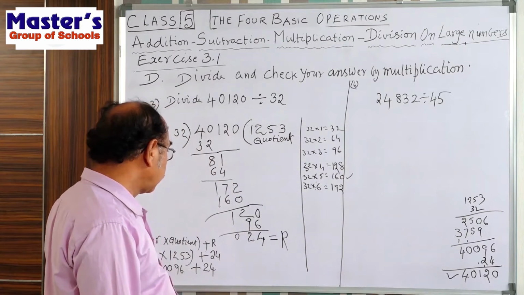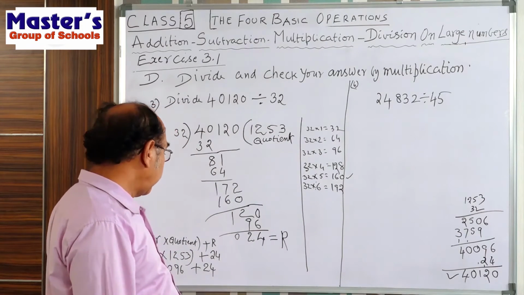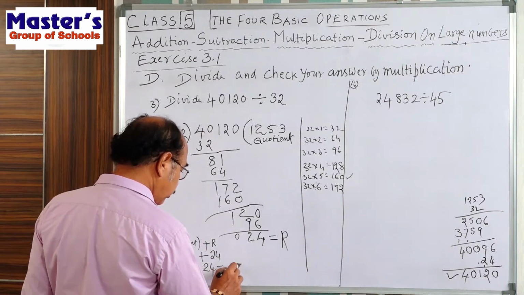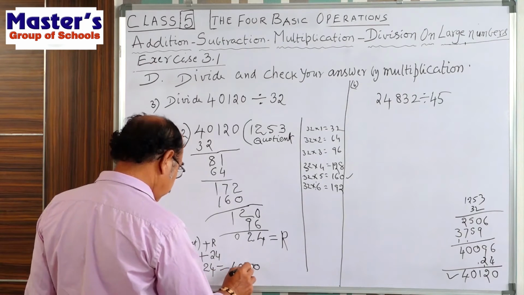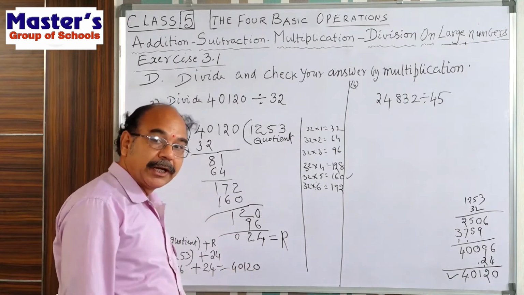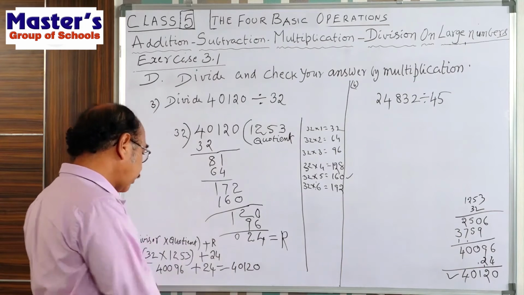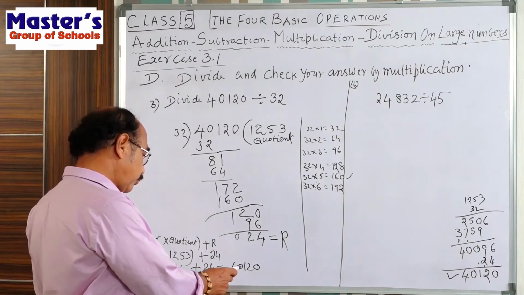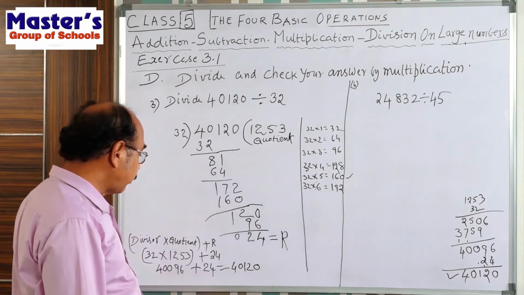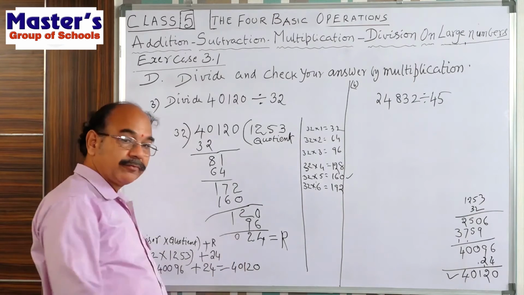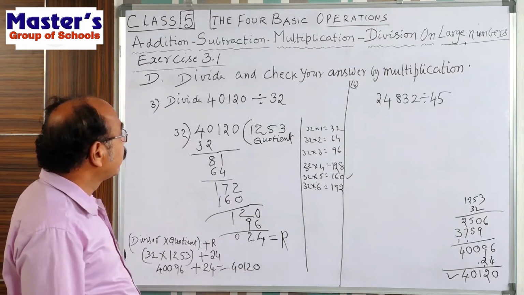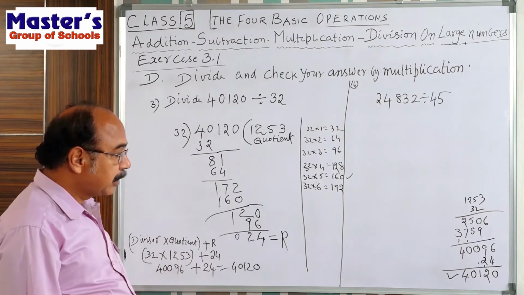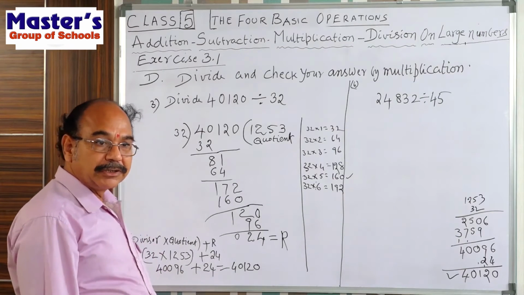That's why your answer is correct. Like this, we check the division. These two numbers total is what? 40120. So divisor into quotient plus remainder is equal to 40120. That means 40,120. This is the dividend. Observe this division work. We showed the division and the division work is checked by you.